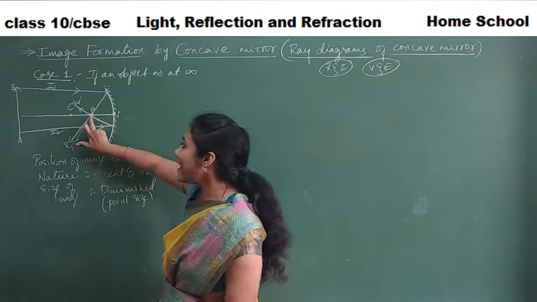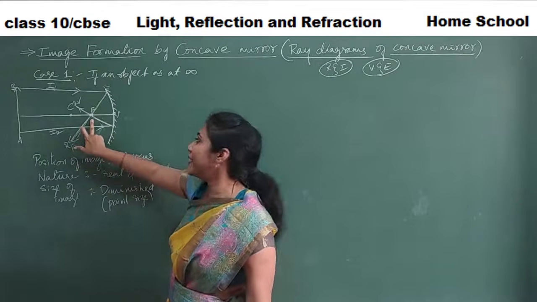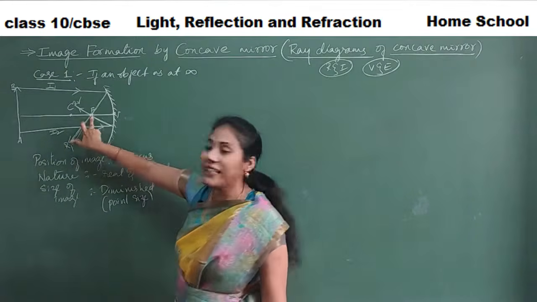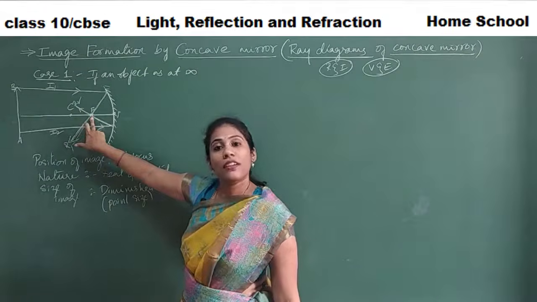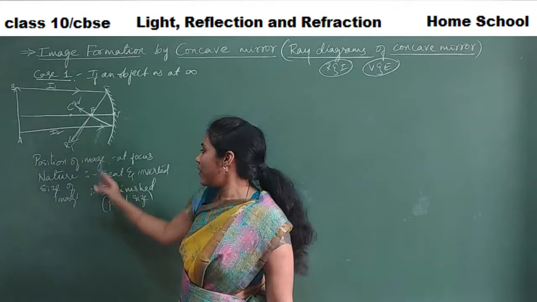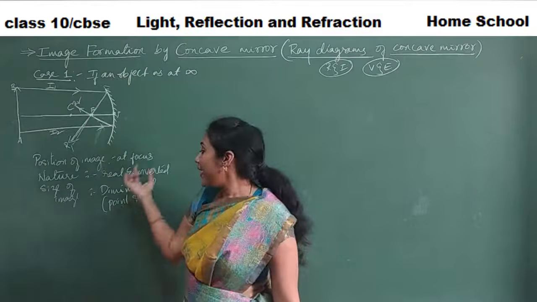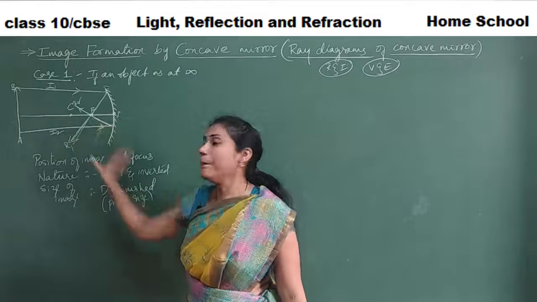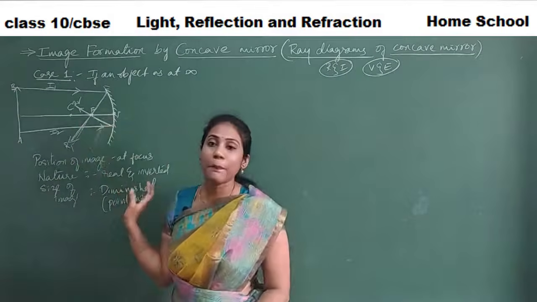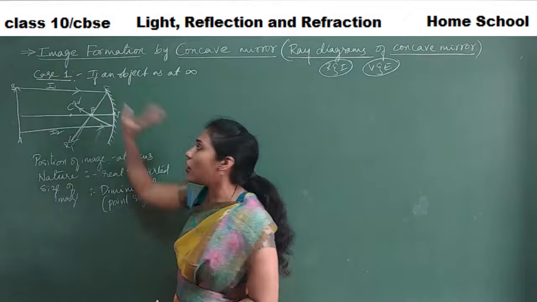See, I don't see the exact prominent arrow mark at the focal point. I just see this arrow mark as if it is there as a point here. So image has become very small. That's why I call the size of the image diminished. And also it is looking like a point. I took such a big image, but it's looking like a point. These are the 3 points you should always remember for all the cases.